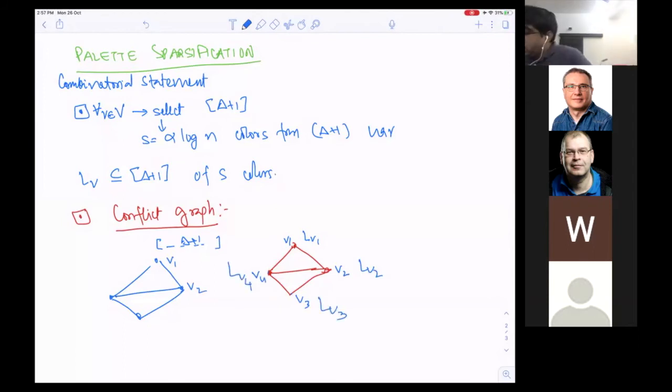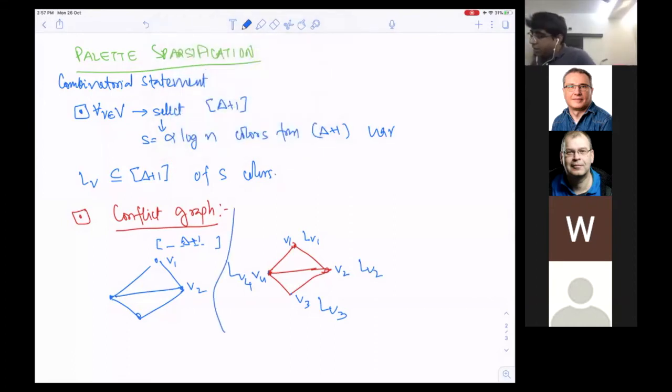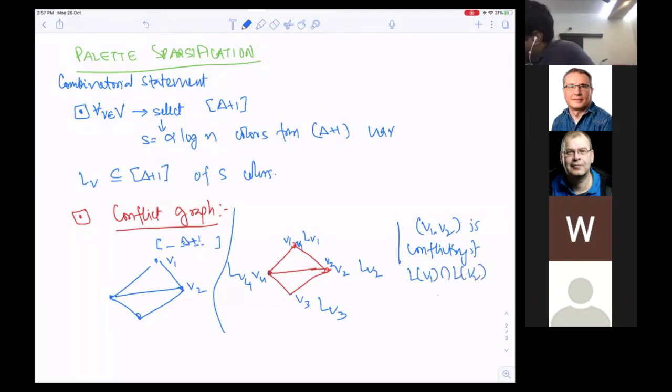Now what I'm going to say is the following. What is my conflict graph? I check, look at the edge UV. So look at the edge V1, V2. I say edge V1, V2 is conflicting if the list of V1 intersection list of V2 is not equal to empty. What is the meaning of this?